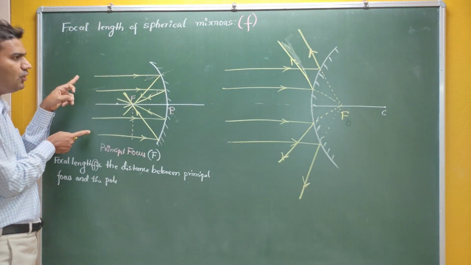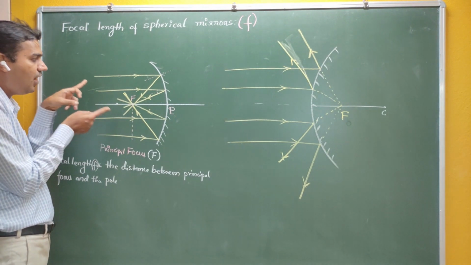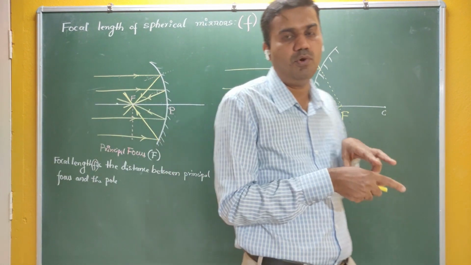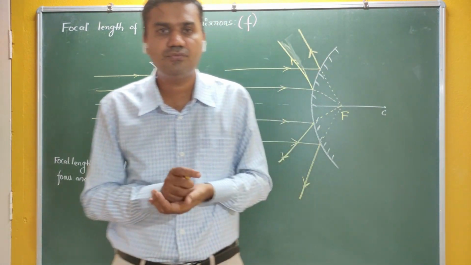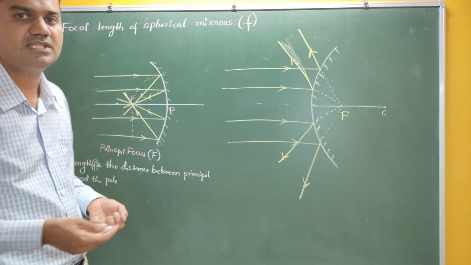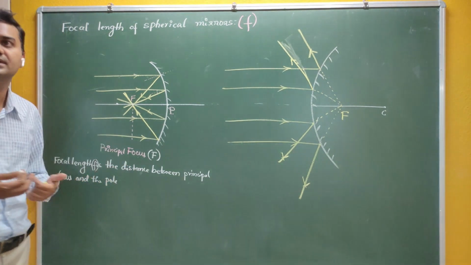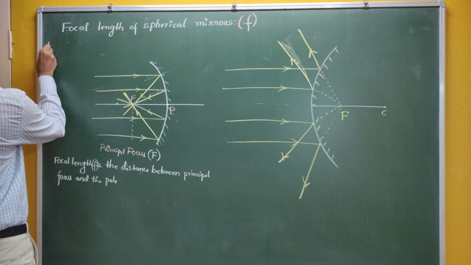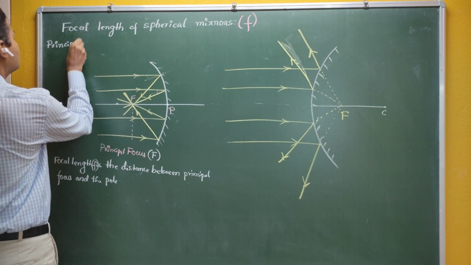But in case of concave mirror, when a parallel beam of light is incident on a concave mirror, after reflection, they actually converge to a point. But in case of convex mirror, they appear to diverge from that point. Now that point is called principal focus. If I define the principal focus in general, then the definition is like this. What is principal focus? Principal focus is defined as